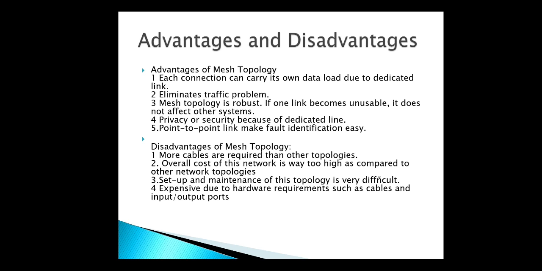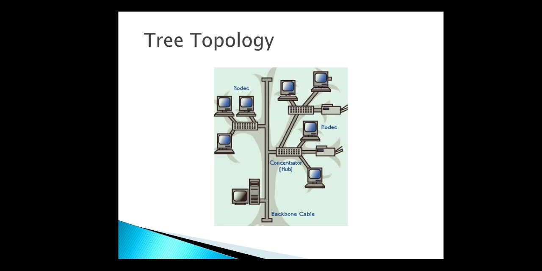The disadvantages of mesh topology: more cables are required. The overall cost of the network is high because there is more cabling. Setup and maintenance of this topology is very difficult and expensive due to the hardware requirements such as cables and input-output ports.